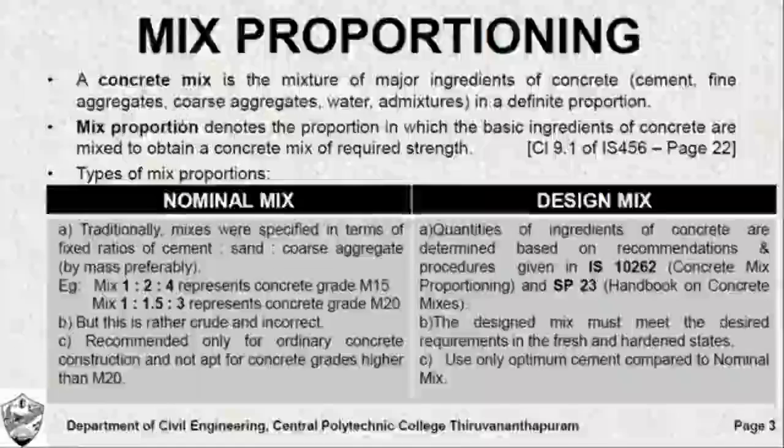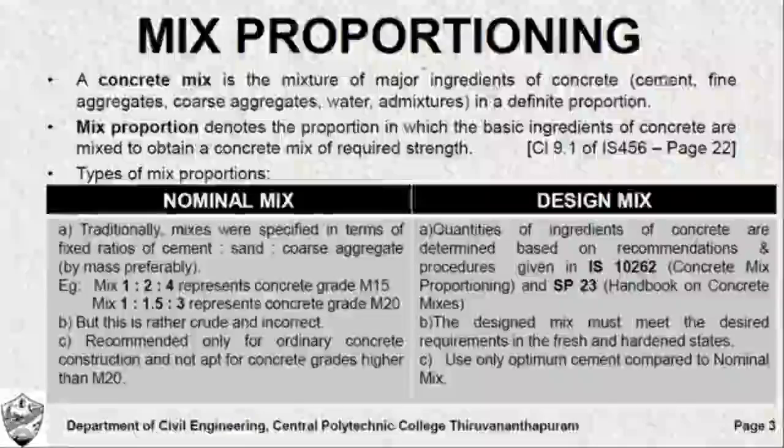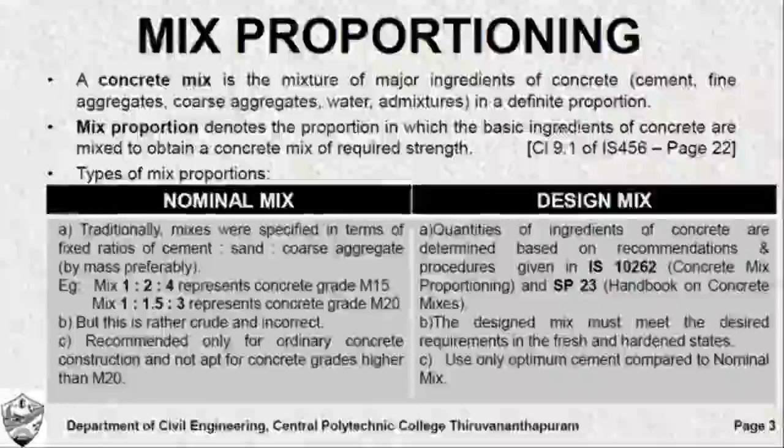So let us see what is a concrete mix. Concrete mix is the mixture of the major ingredients of concrete. We know the ingredients of concrete. When you mix them together, you call it concrete mix. But you should not confuse it with mix proportion. Mix proportion is the definite proportion in which the basic ingredients of concrete are mixed in order to obtain the desired strength, the required strength. It is very important that you get the required strength if you mix these ingredients together in the definite proportion. Details and recommendations of these are given in page number 22 of IS 456.